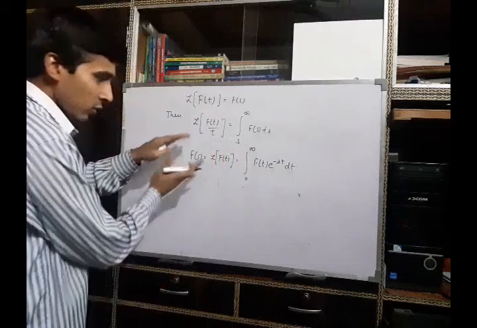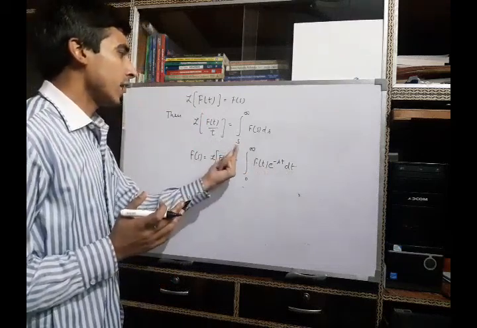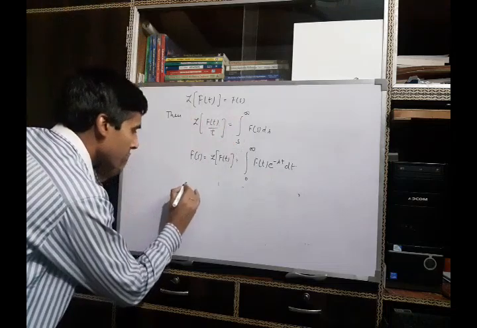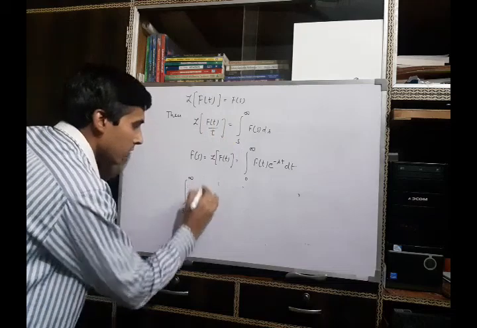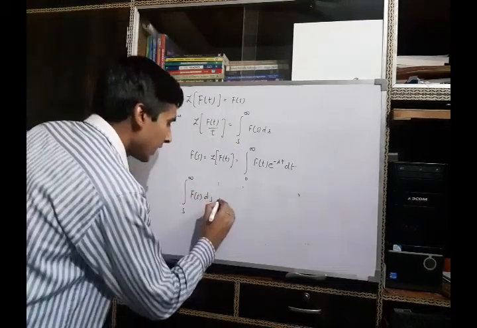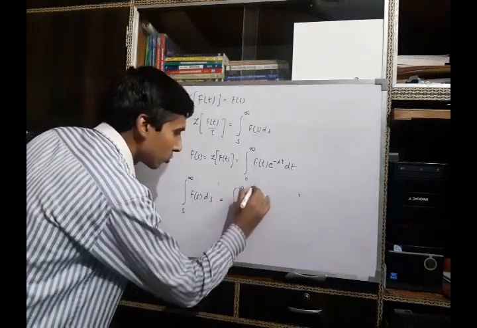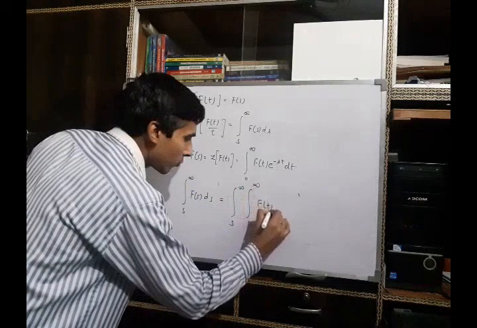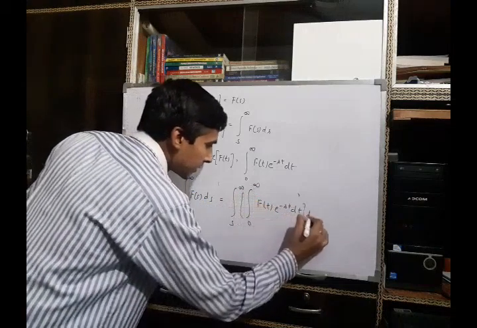Then integrate both sides of this equation with the limit s to infinity. The integration from s to infinity of F(s) ds will be the integration from s to infinity, 0 to infinity, of f(t) e to the minus st dt, and this is ds.